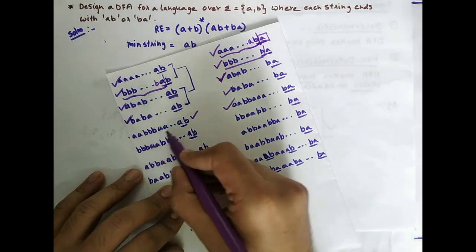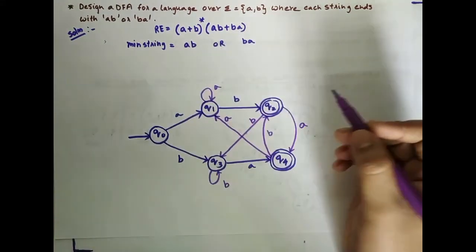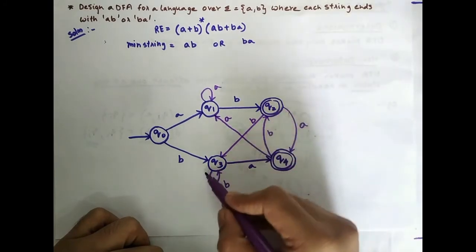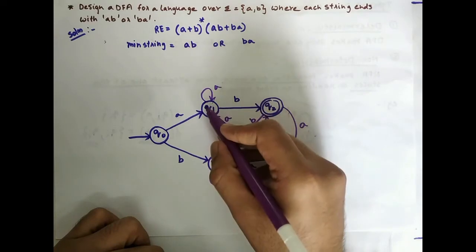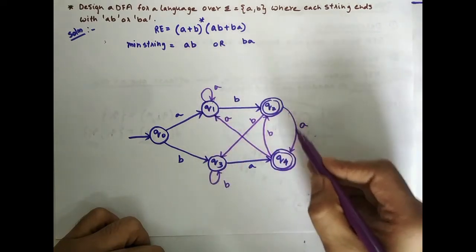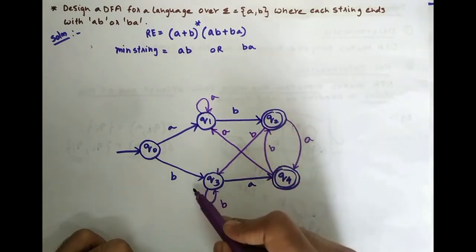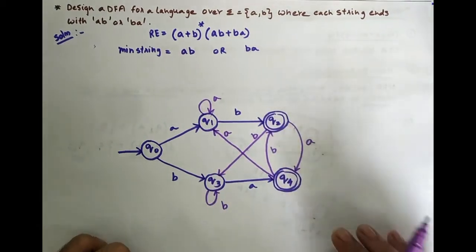Some A's, some B's, some A's ending with AB, or ending with BA, is also accepted. All are accepted.